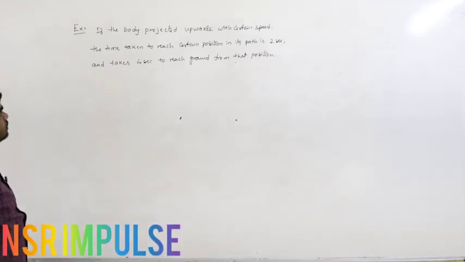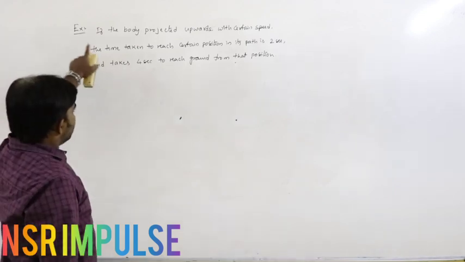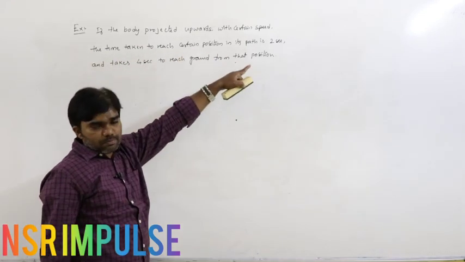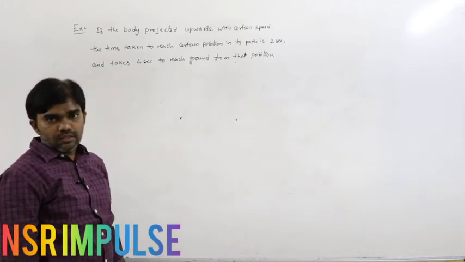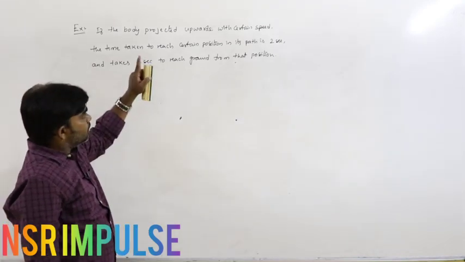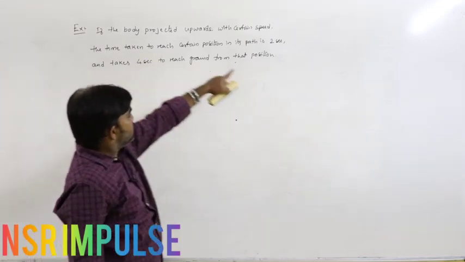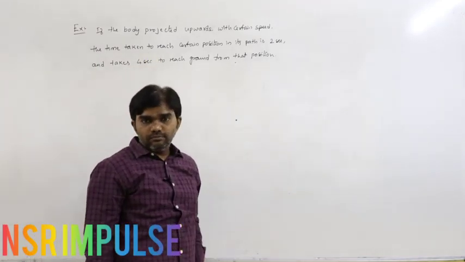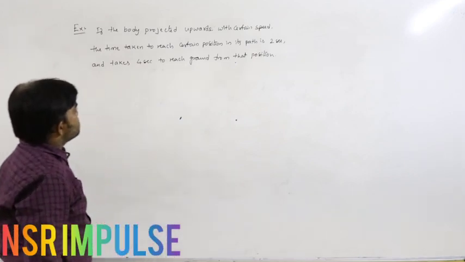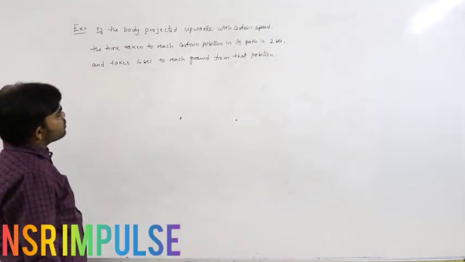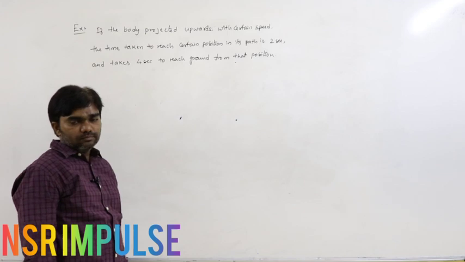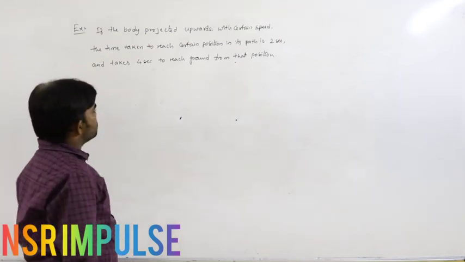So this is the question. If the body is projected upwards with certain speed, the time taken to reach a certain position in its path is 2 seconds, and it takes 4 seconds to reach the ground from that position. So that is the situation.